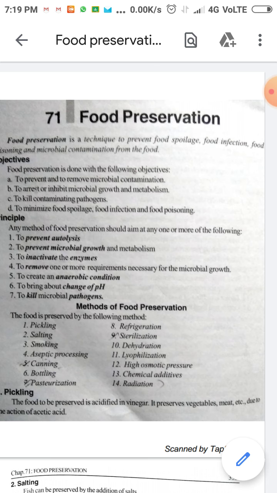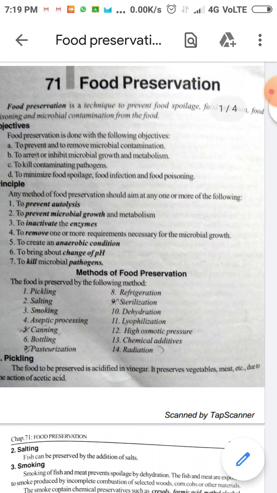Very important question. The principle is to prevent autolysis. Autolysis is nothing but self destruction.